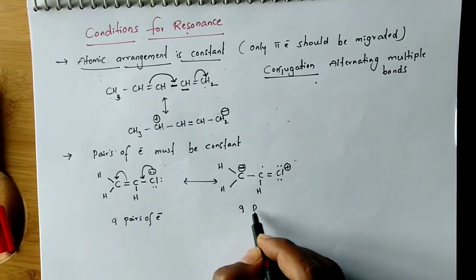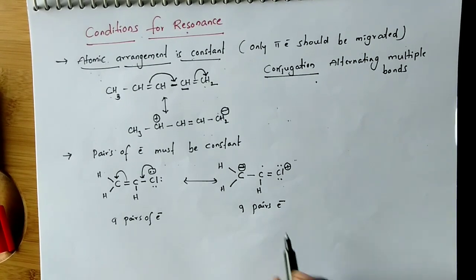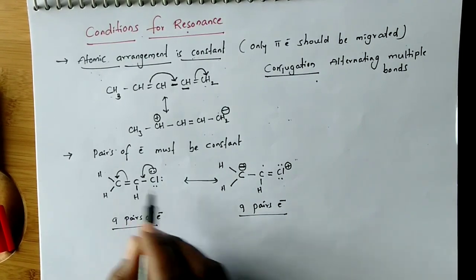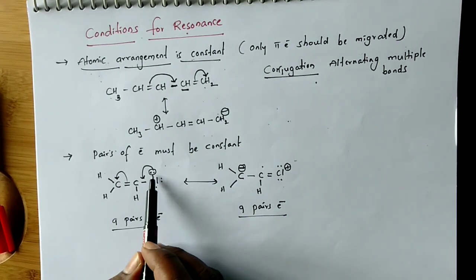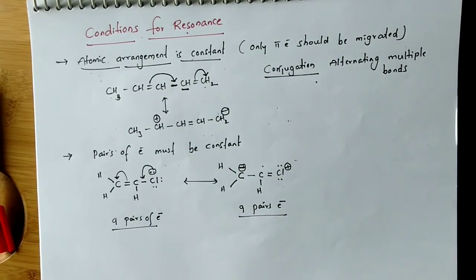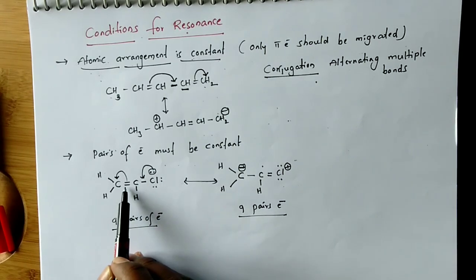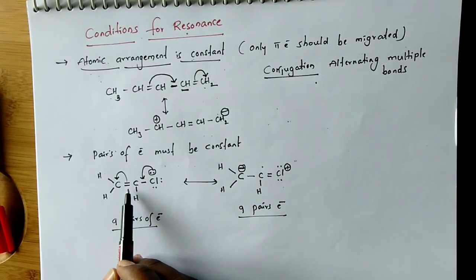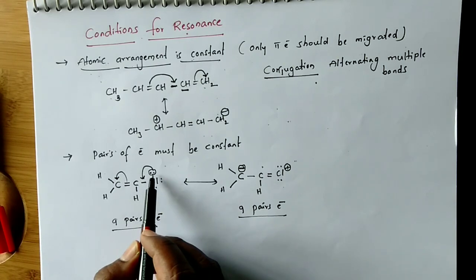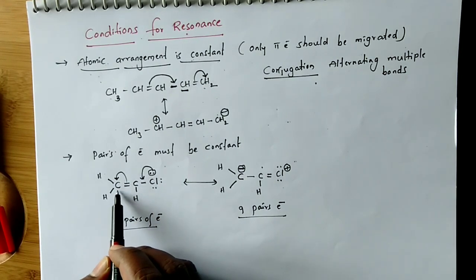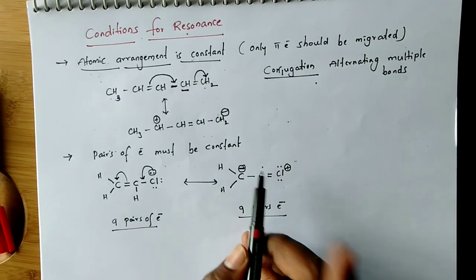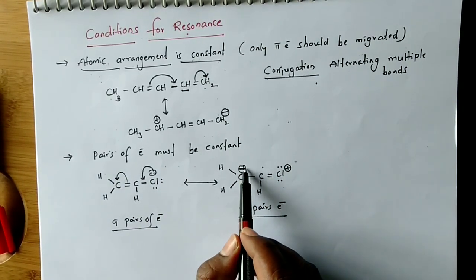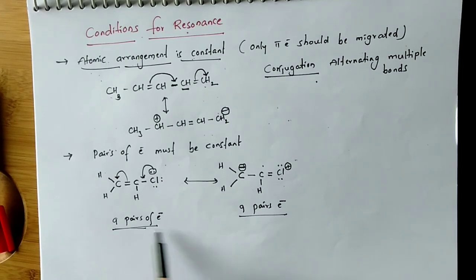Total here 9 pairs of electrons, here 9 pairs, here 9 pairs, but here the charge separation takes place. This lone pair of electrons forms a bond here, because the lone pair is in conjugation with a double bond. So the negative charge appearing on this carbon is considered as one pair of electrons. So total here 9 pairs and here also 9 pairs.